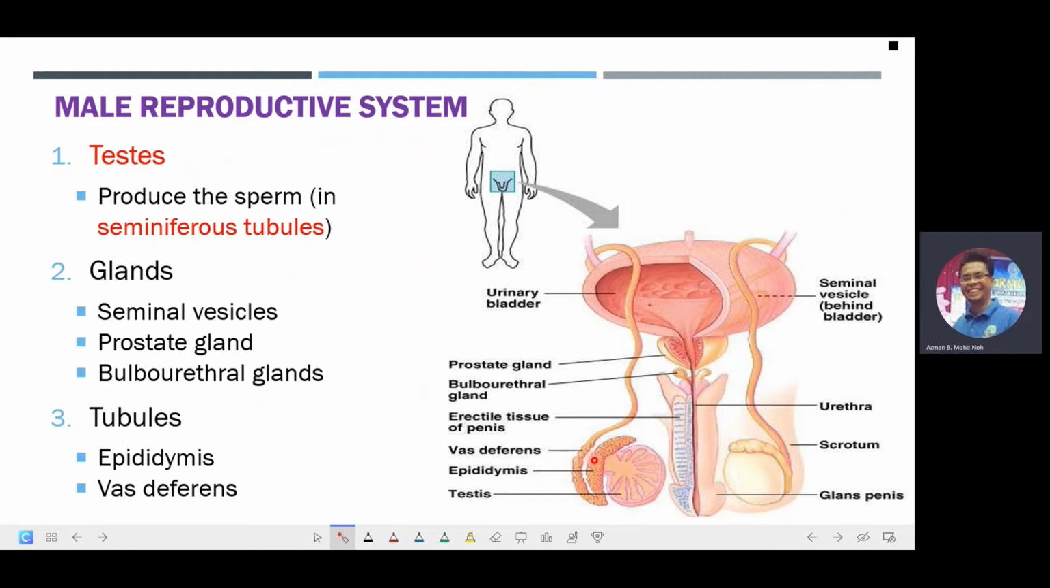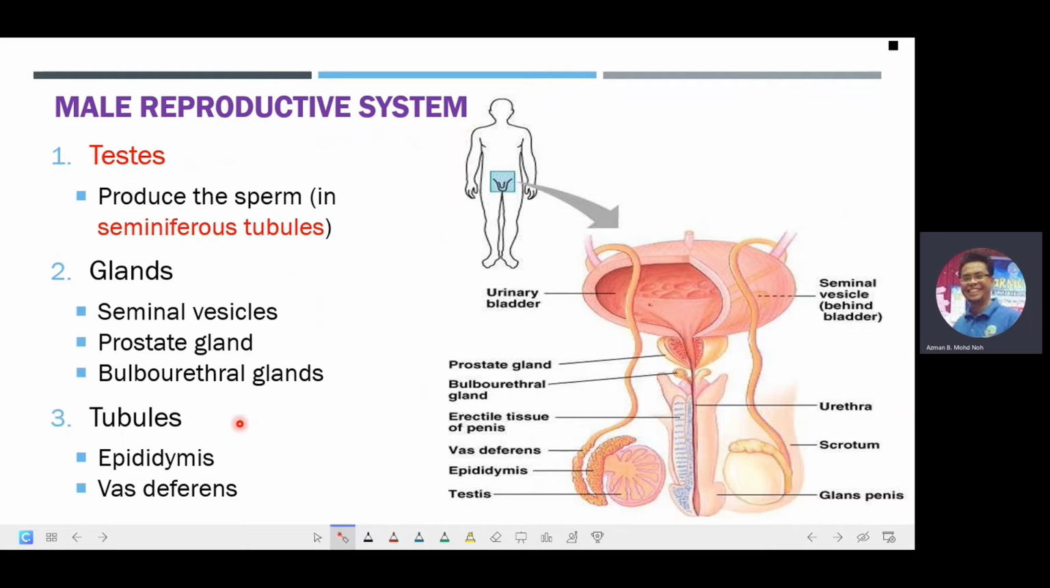And apart from the testes, there will be some glands and tubules that will be involved. Glands such as the seminal vesicles, which are located behind the urinary bladder, the prostate gland over here, and also the bulbourethral gland, which is also known as the Cowper's gland, will be over here. And these glands are usually involved in secreting liquids and also nutrients for the sperm.